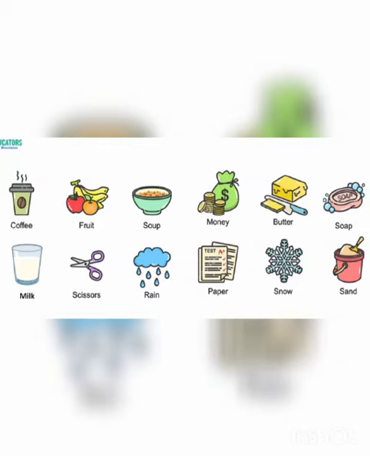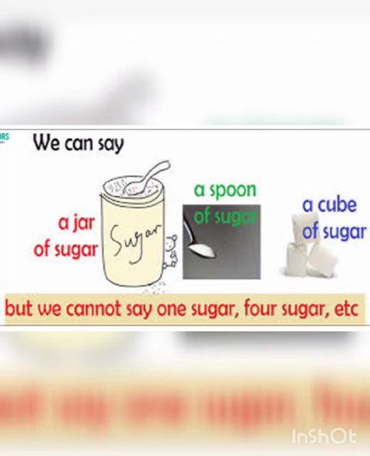So milk is an uncountable noun. Scissors, we can count scissors. Rain, we cannot count rain. We cannot count drops of rain. Paper, we can count paper. One paper, two papers, four papers, many papers. Snow, we cannot count snow. Snow is an uncountable noun. And at the last, sand is also an uncountable noun.